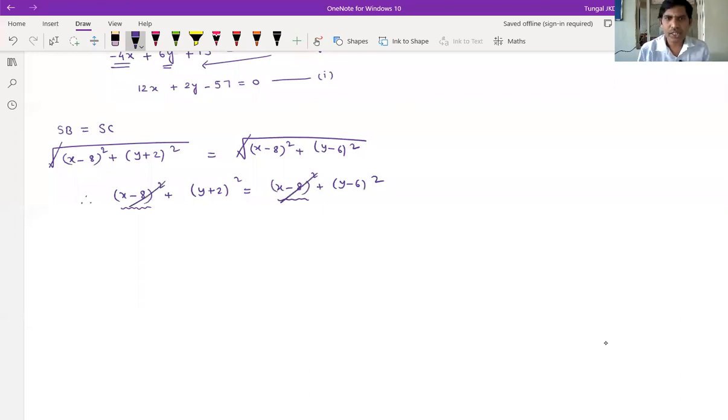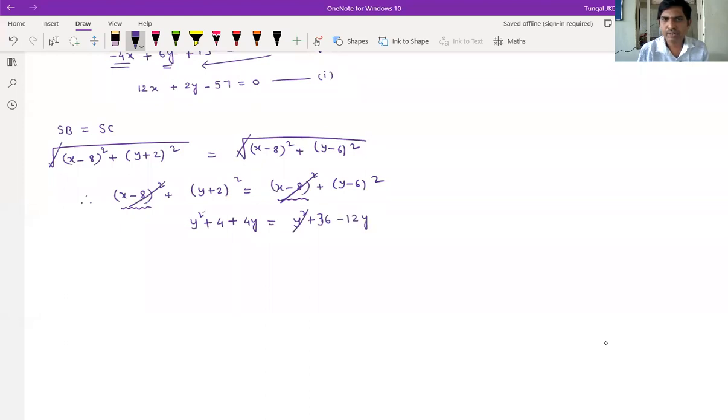What remains? (y plus 2) whole square, nothing but y square plus 4 plus 4y, is equals to (y minus 6) whole square, nothing but y square plus 36 minus 12y.